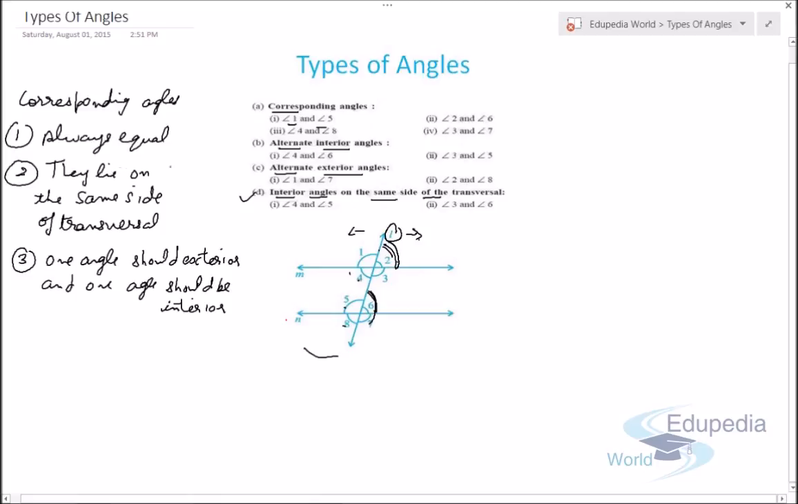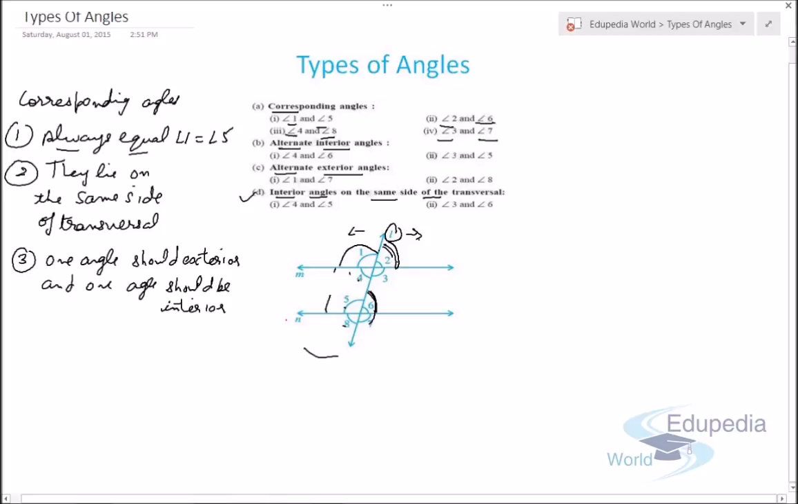Why? First of all, they lie on the same side of a transversal, that is the left side of the transversal, angle 1 and angle 5. Again, angle 1 is exterior and angle 5 is interior. So they represent a pair of corresponding angles, and they are always equal, meaning angle 1 will be equal to angle 5. Similarly, angle 2 and angle 6 are also corresponding, angle 4 and angle 8, angle 3 and angle 7. So you can clearly see in the figure.